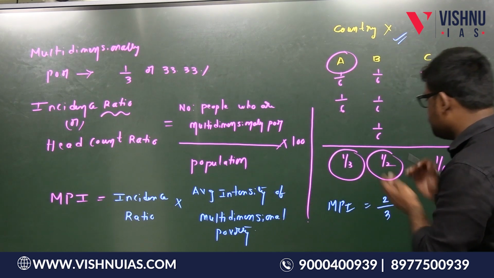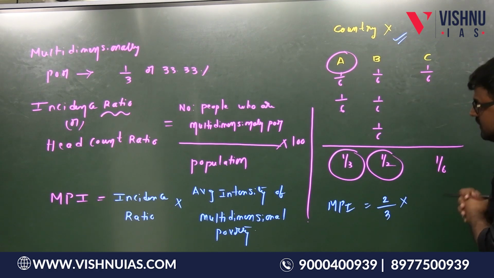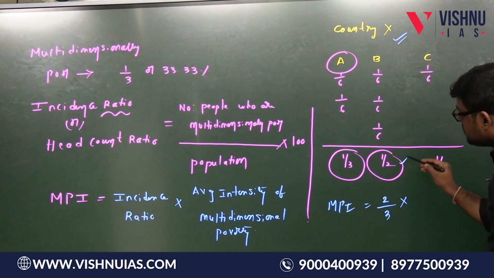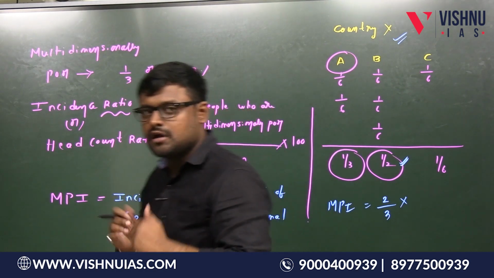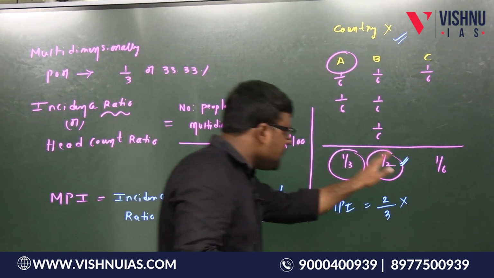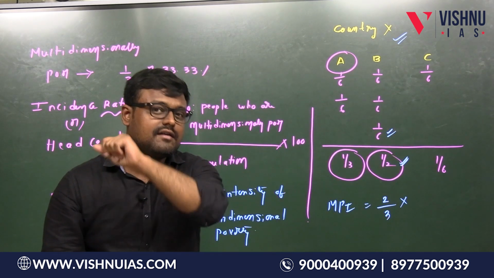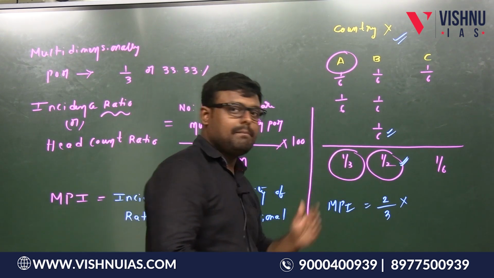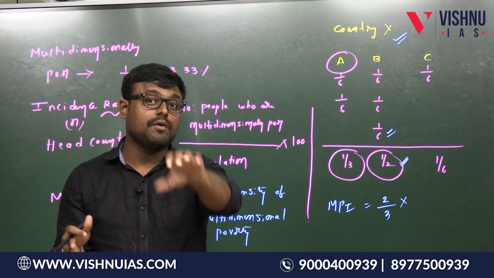How to do this? Let us come to this example here. So here who are poor? A and B are poor, but if you see here, A's score is 1 by 3 and B's score is 1 by 2. 33.3%, 50%. That means B is poorer when compared to A in terms of multidimensional poverty, yes or no? Yes. B is poorer because he is deprived in one more indicator when compared to A. So that difference in poverty also we are going to consider for calculating the multidimensional poverty index.